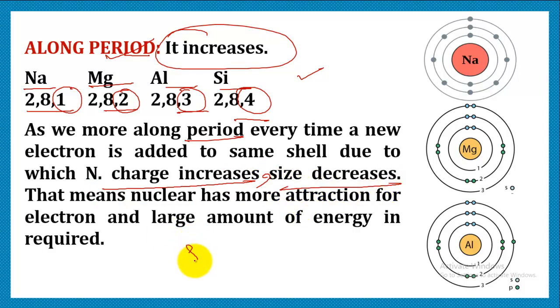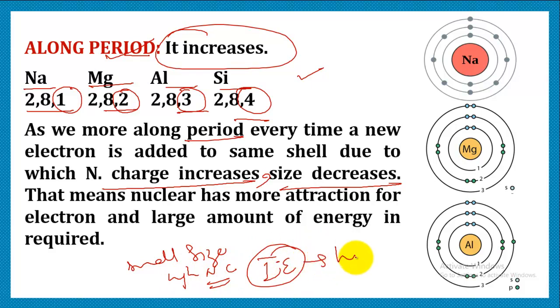If the element possesses small size and high nuclear charge, obviously the energy required to remove the electron is going to be very, very high. Therefore, along a period it increases and down a group it decreases.